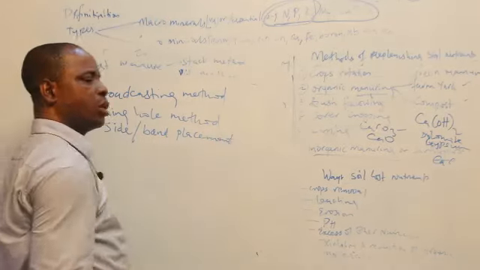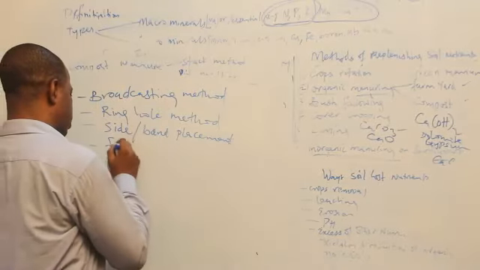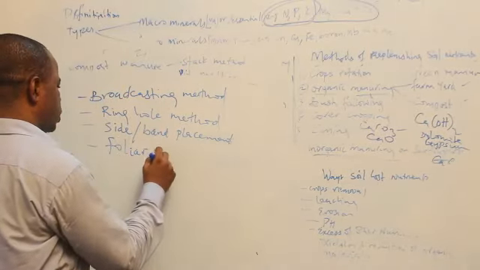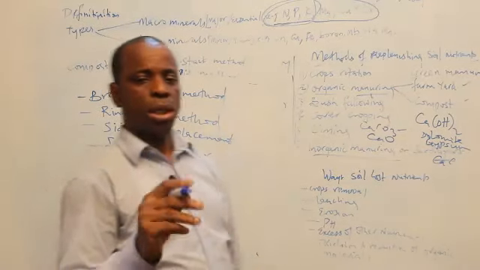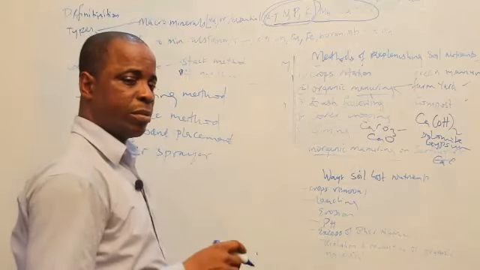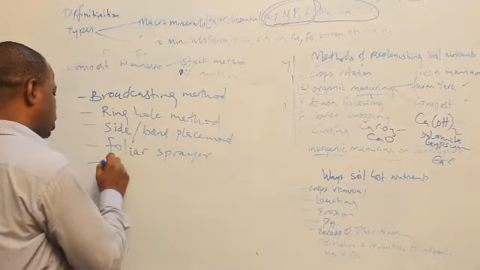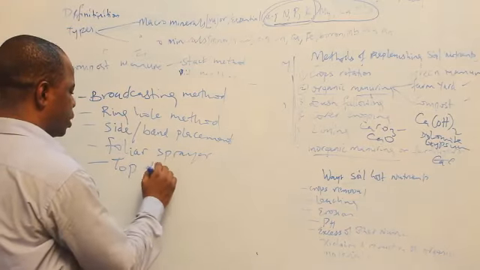Then the other one we call foliar spray. These are the methods that we use to apply fertilizer on the farm. But it's good for me to mention a particular term which you have in your textbooks, which you could have met before. We call it top dressing. I'll talk about top dressing later.